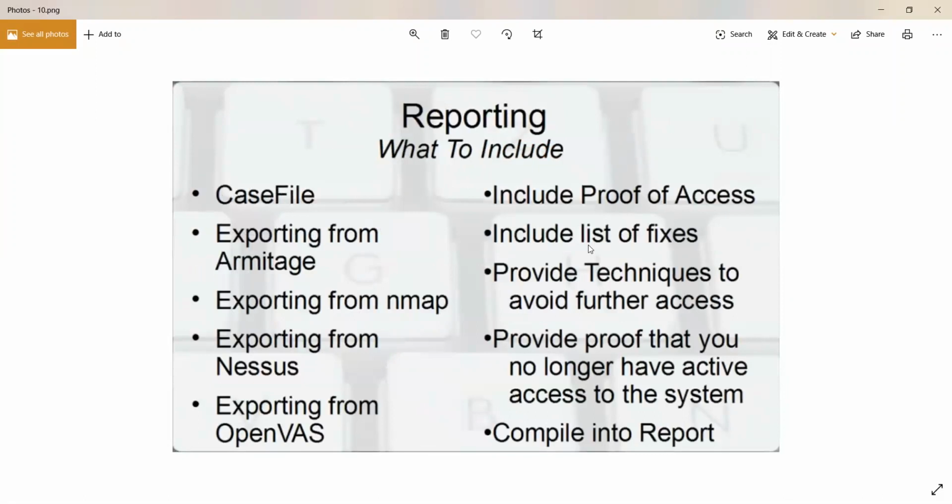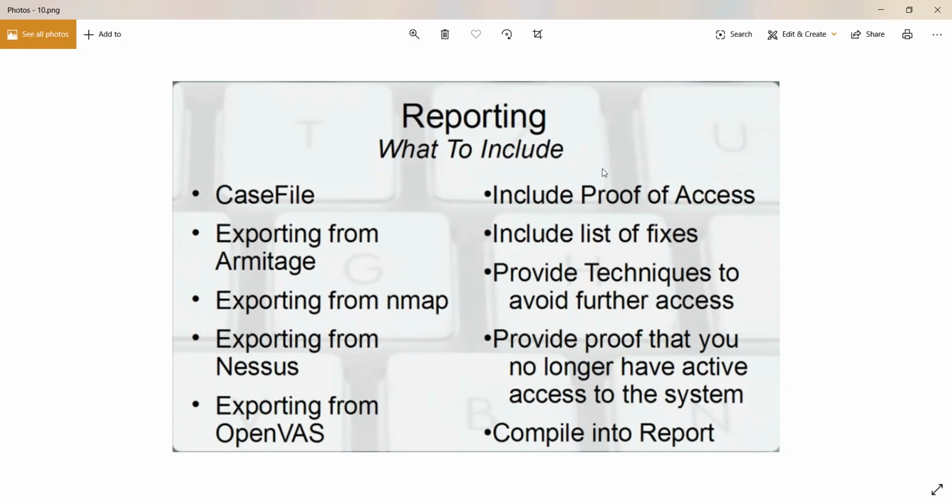Now, after you do all that, you come to reporting. After you are finished with your process, you have to create your report, and your report can include reports generated by the tools that you've run throughout your process. They can include proof of access, so basically your screenshots or all the evidence that you collected, all that you can include in your report.